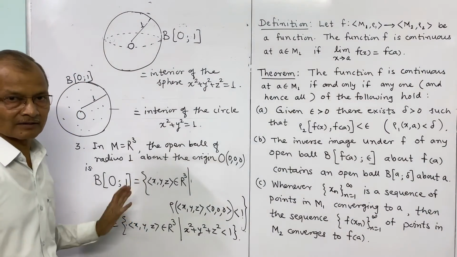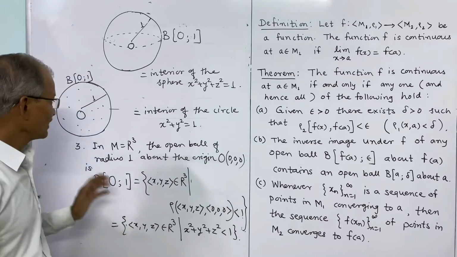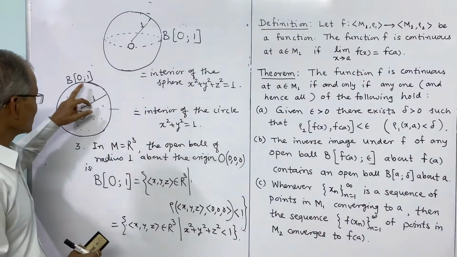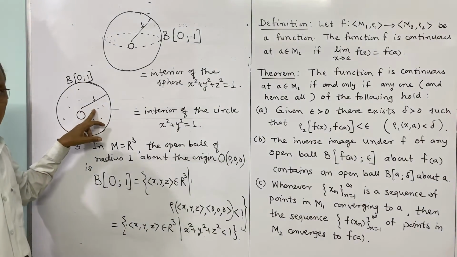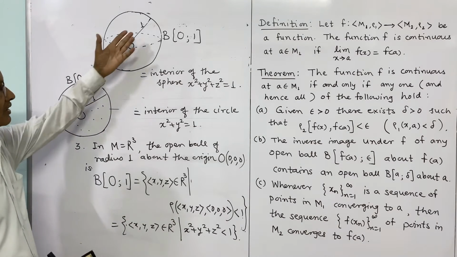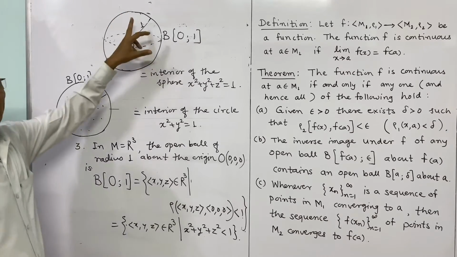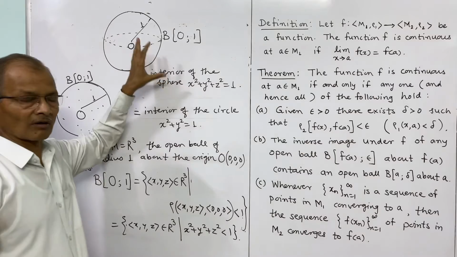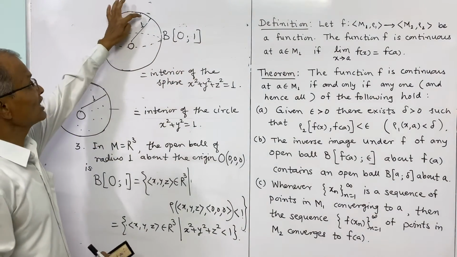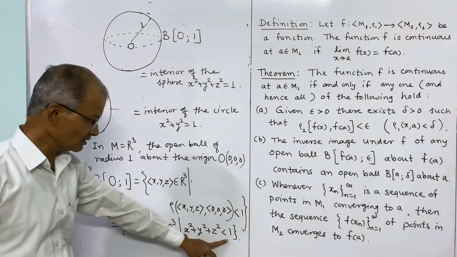So that's why it is generally called an open ball, not a set. In one dimension it is an interval, in two dimensions it is a disc of radius r, here we have considered it as 1, and in three dimensions it will be an open sphere. But the points on the surface of the sphere will not be in this open ball, because those points are exactly at distance 1, and here the distance is strictly less than 1.